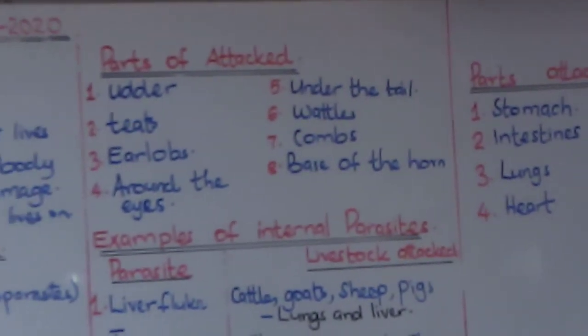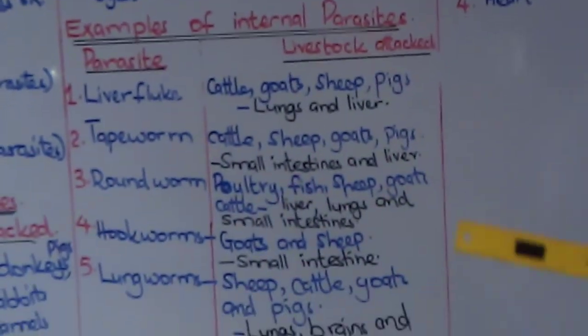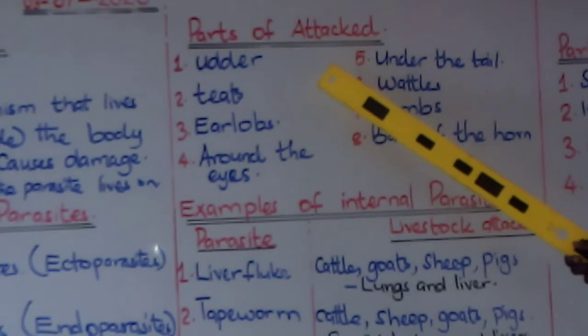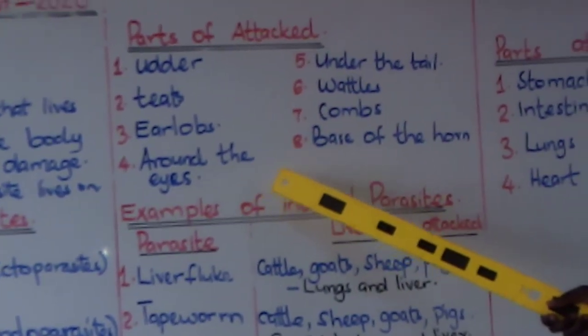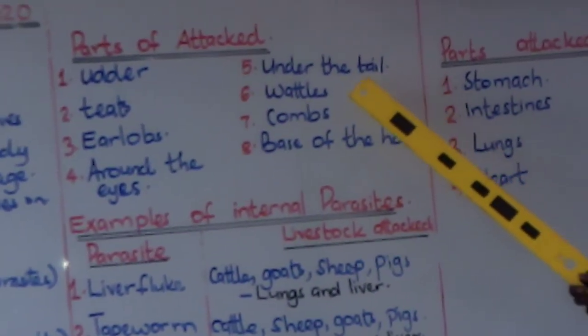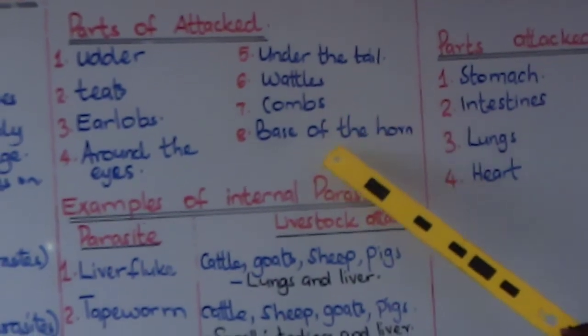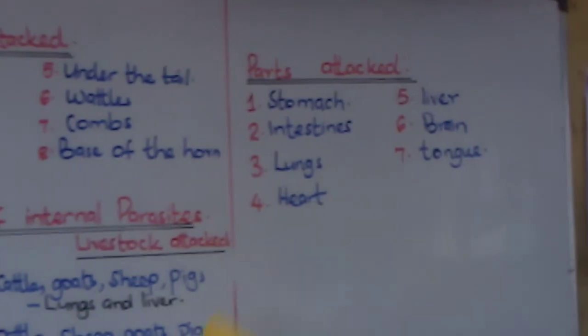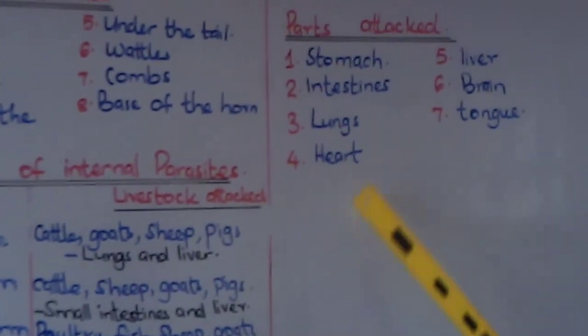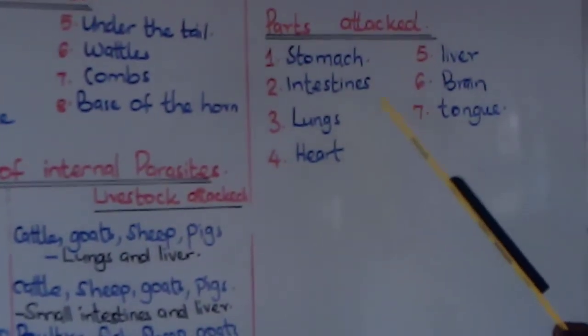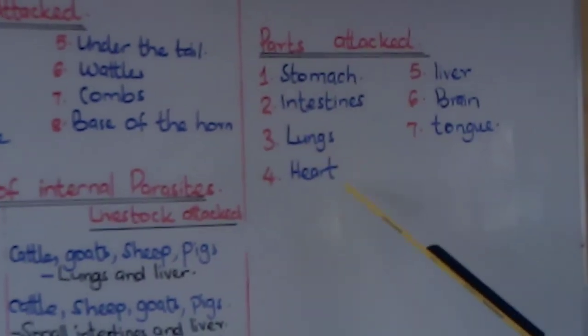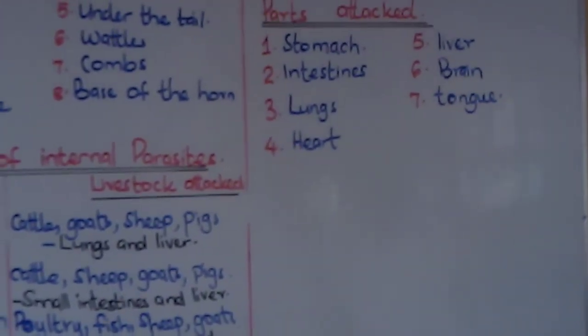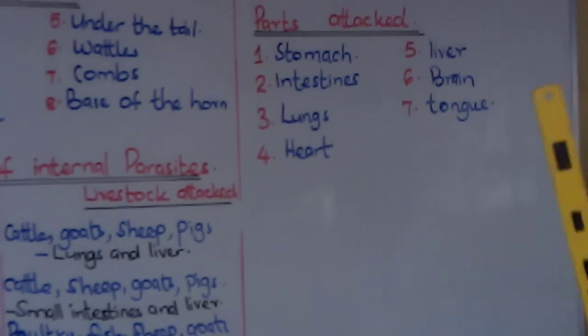Those who live outside, where do they attack? They attack the udder, the teats, the earlobes, around the eyes, under the tail, wattles, combs, and base of the horn. Those who live inside, where do they attack? They attack the stomach, the intestines, the lungs, the heart, the liver, the brain, and the tongue.